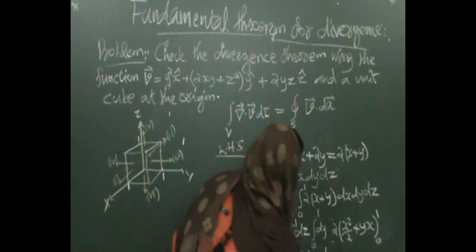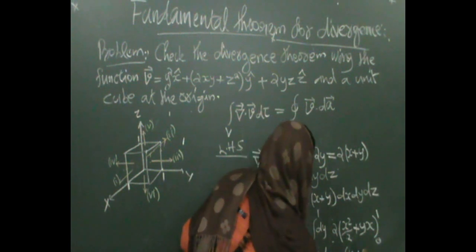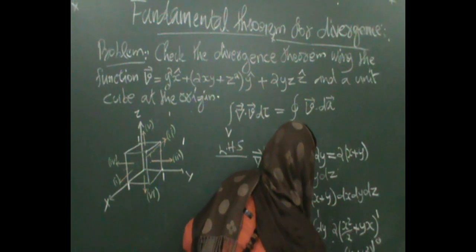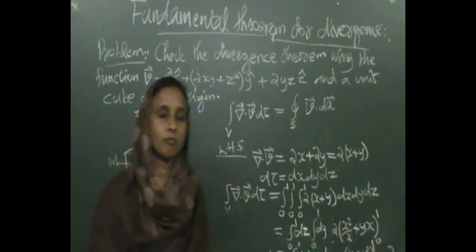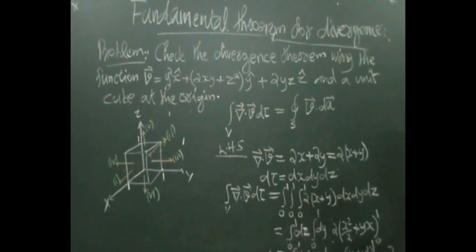This gives y plus y square, 0 to 1. This gives 2. So the LHS gives us 2.